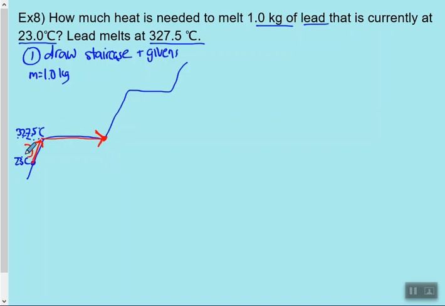So this is a 2-step question, and that's how you'll figure out how many steps you're going to have. If I went all the way up to creating gaseous lead, it would be a 4 or 5-step question, which we would never want to do. That would be horrible to breathe in.